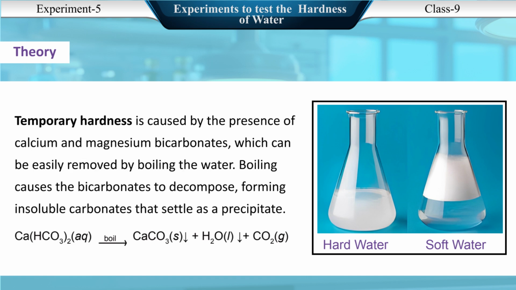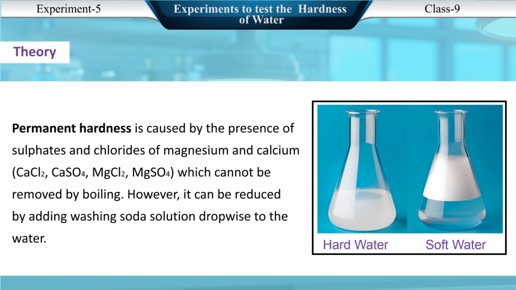Temporary hardness is caused by the presence of calcium and magnesium bicarbonates, which can be easily removed by boiling the water. Boiling causes the bicarbonates to decompose, forming insoluble carbonates that settle as a precipitate. Permanent hardness is caused by the presence of sulfates and chlorides of magnesium and calcium, which cannot be removed by boiling. However, it can be reduced by adding washing soda solution dropwise to the water.